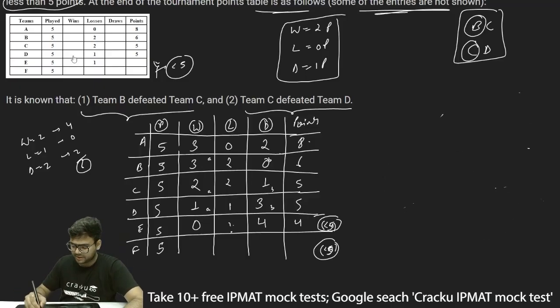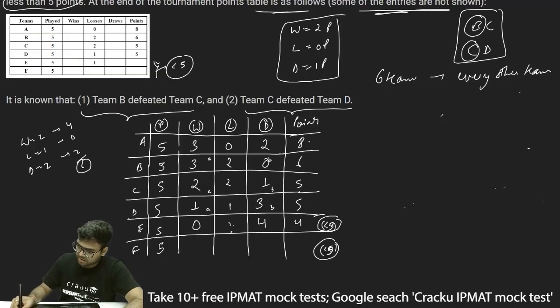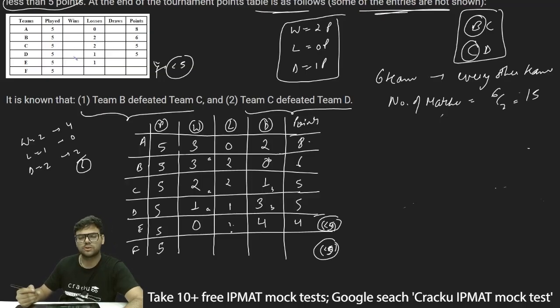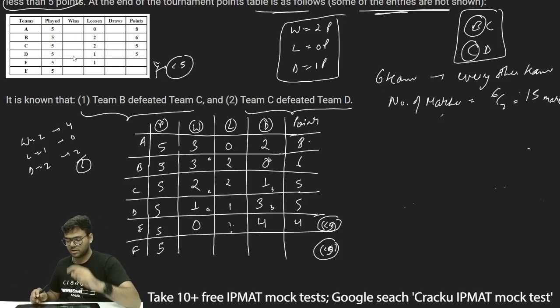Now in the tournament there are 6 teams and each team is playing every other team. So it is a round robin tournament. What is the number of matches? The number of matches will be 6C2, which is 6 into 5 divided by 2, which is equal to 15. So there will be in total 15 matches.